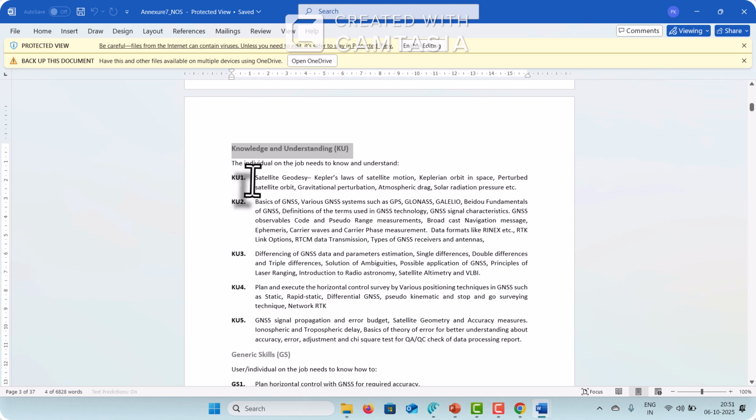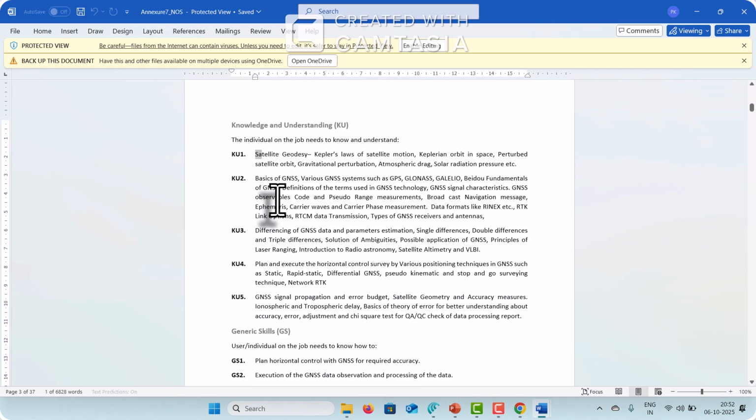So here the KU1, KU2 is the actual theoretical content that we have to develop. Like we write in our syllabus: satellite geodesy, Kepler's laws of satellite motion, satellite orbits in space, basics of GNSS, various GNSS systems such as GPS, GLONASS, BeiDou, definition terms, GNSS observation code, pseudo range measurement. You can read this and then start curating the reading content based on this.